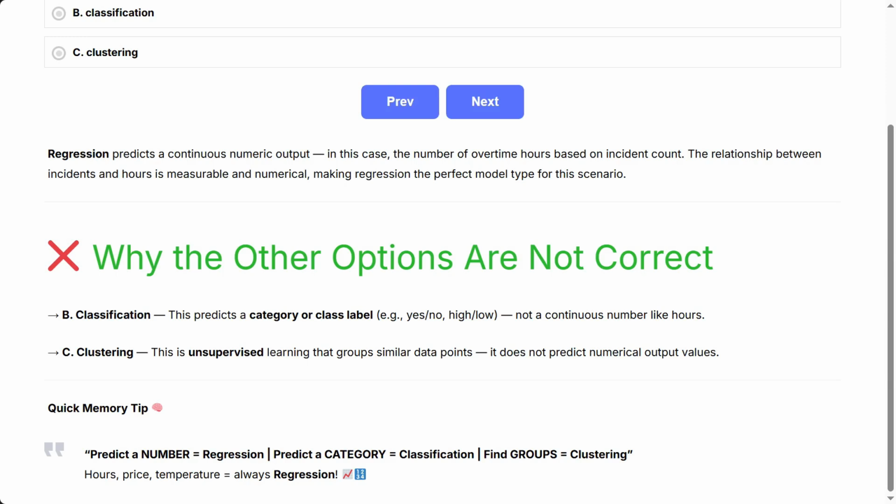Quick memory tip. Predict a number equals regression. Predict a category equals classification. Find groups, clustering. Hours, price, temperature, always regression.